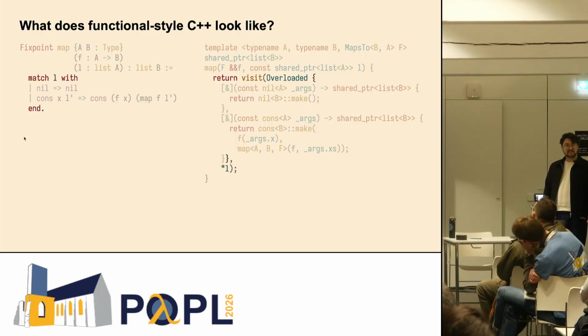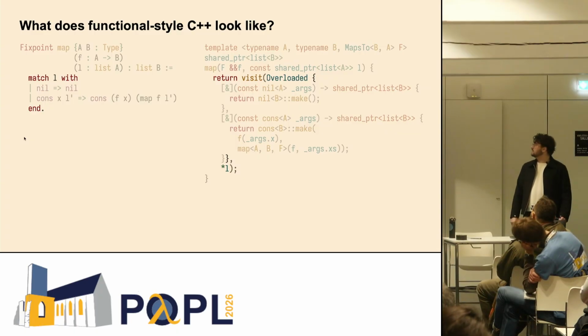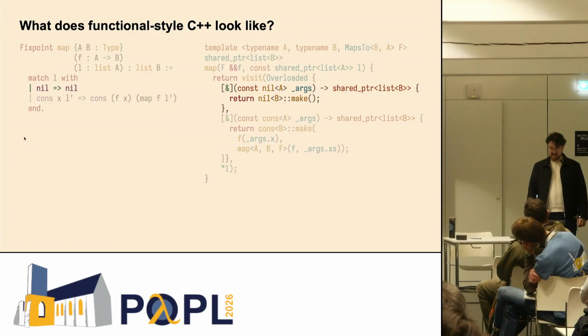Again, syntactically, it's quite different, but we have this thing called the visit overloaded pattern. And it really does correspond precisely with match. And yeah, so we see visit overloaded, and some stuff we'll go over in a second. And then we apply that thing to our argument L. And yeah, it's the same as a match L. Now looking at each case, the visit overloaded pattern basically takes C++ lambdas, and they act as the case arguments